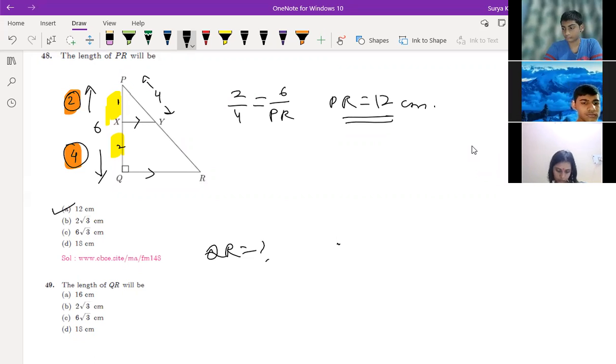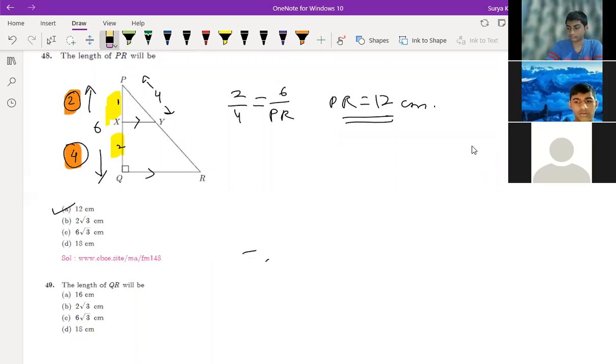6√3. Yes. How to find QR here? Okay, sir. So we got PR equals 12, right? And PQ equals 6.